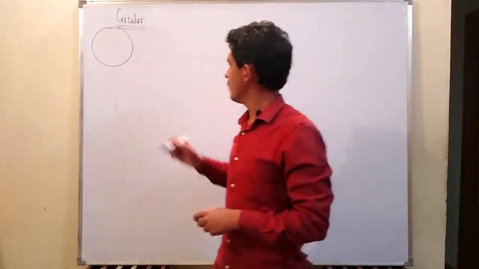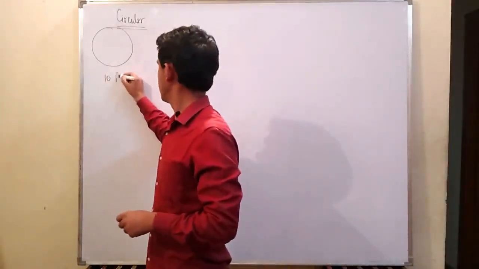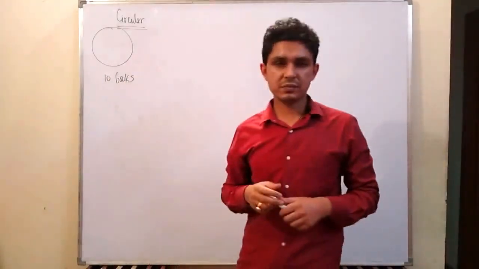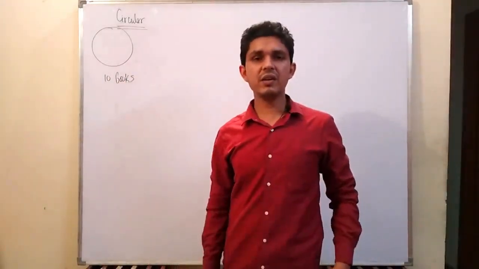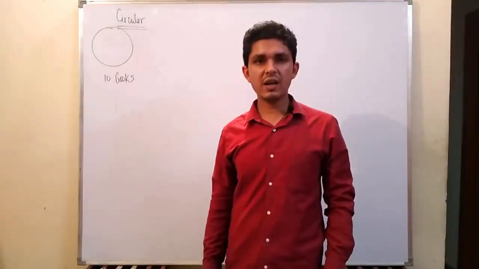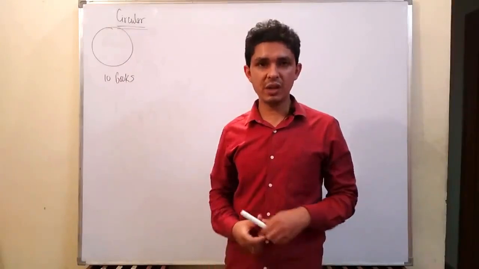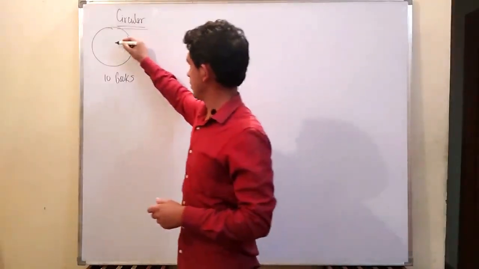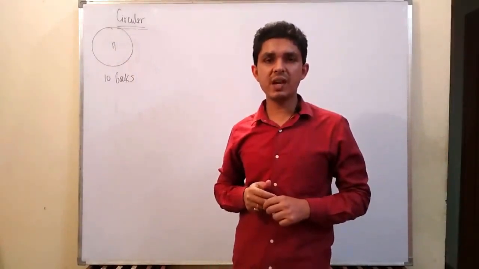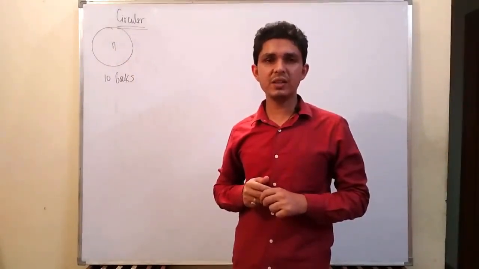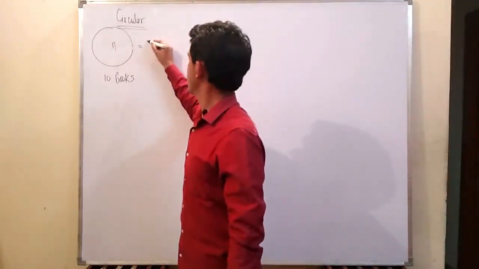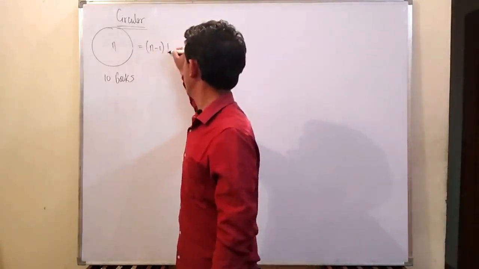The only difference is, whenever objects are arranged in a circle and we have to tell the number of ways of arranging, suppose we have n things and we have to arrange n objects in a circle. The number of arrangements will always be n minus 1 factorial.